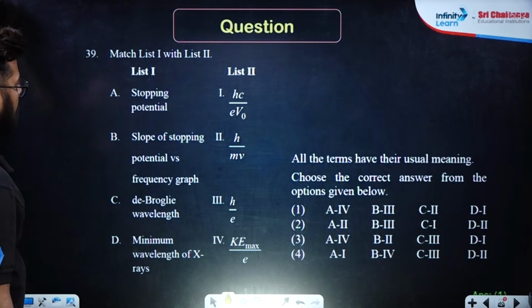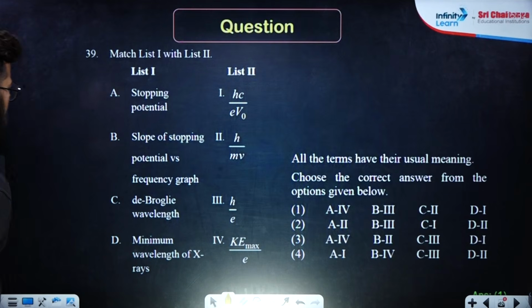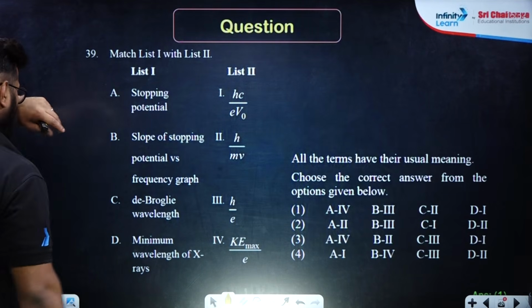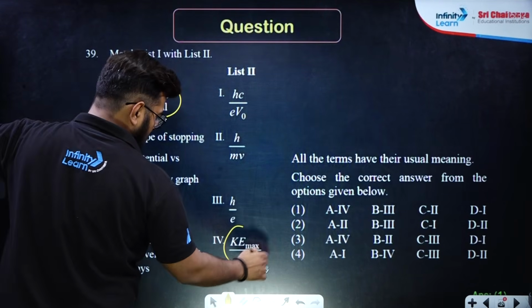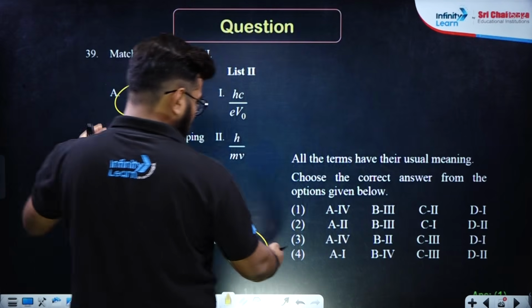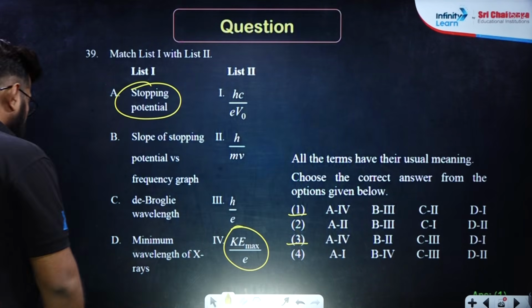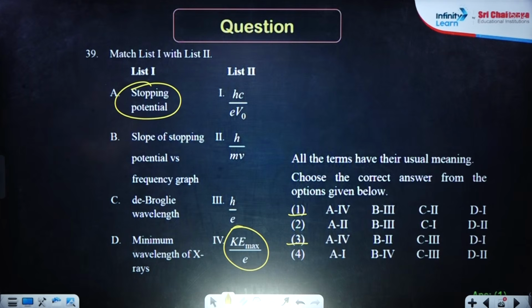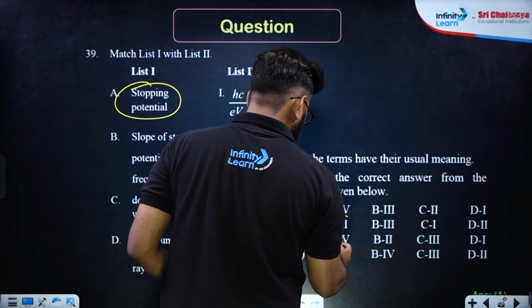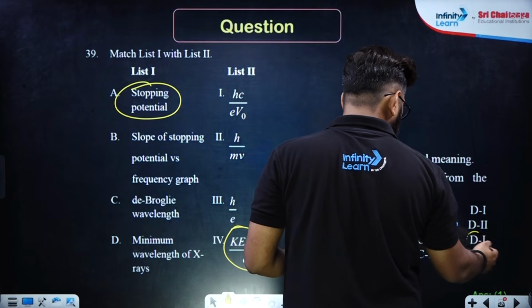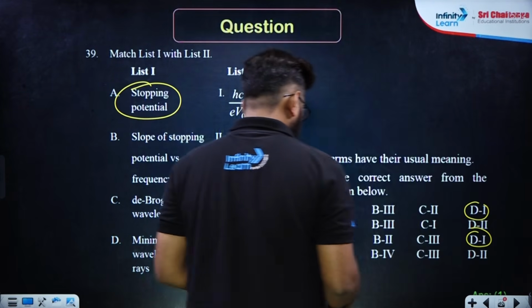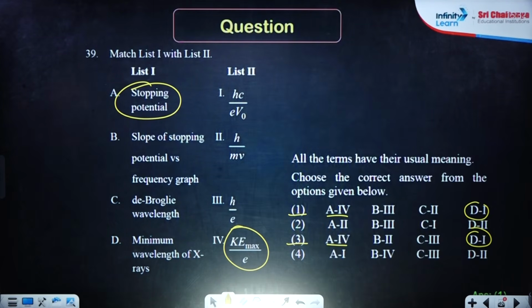Next, stopping potential, slope of, okay, stopping potential is how much? So stopping potential is K max upon e. A stands for 4. A stands for 4 only, okay, here also, no problem. Then next is, so what is common over here? A stands for 4 and D is for 1. So stop checking for D, only check for B or C.